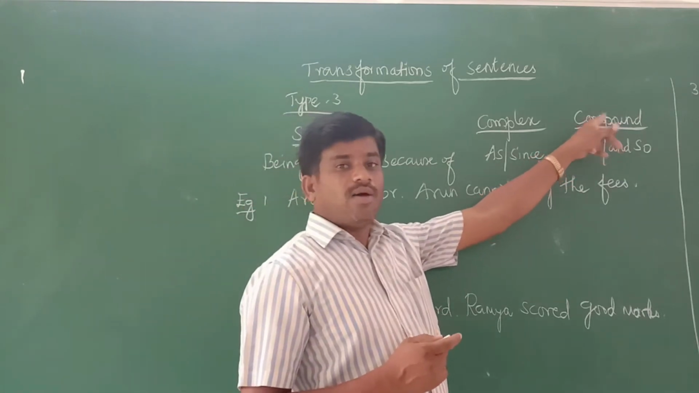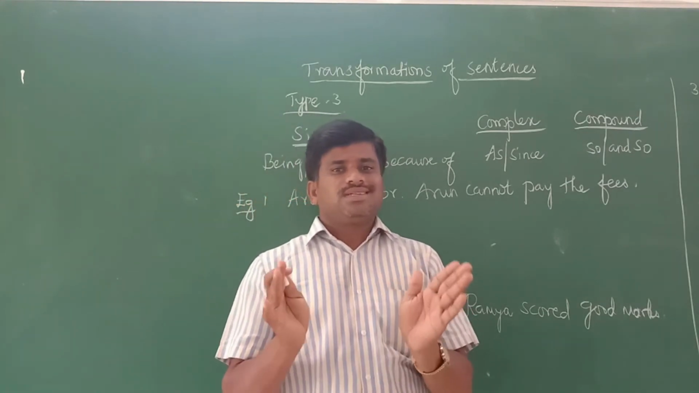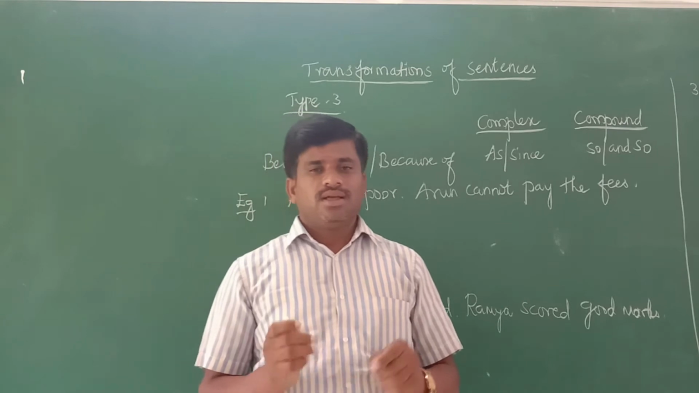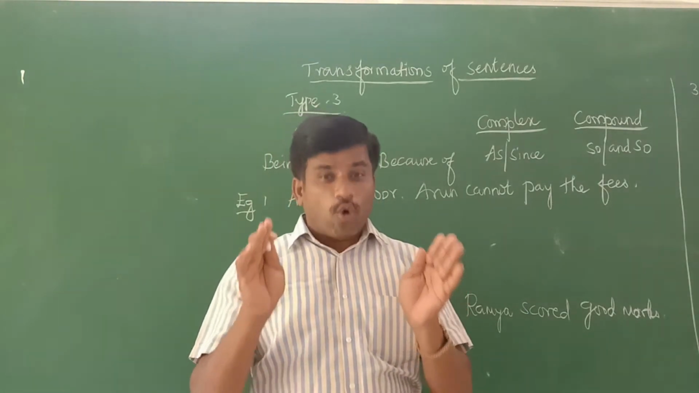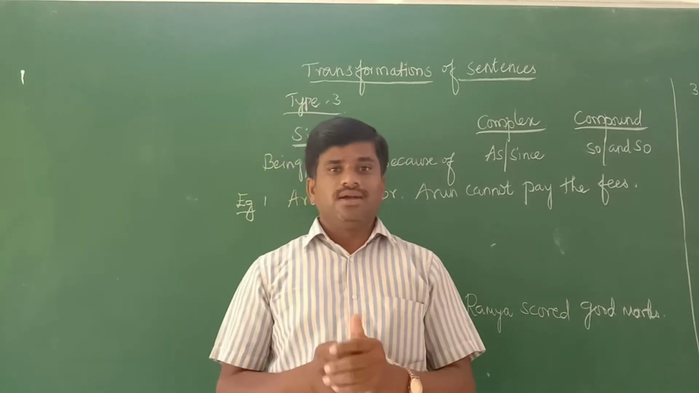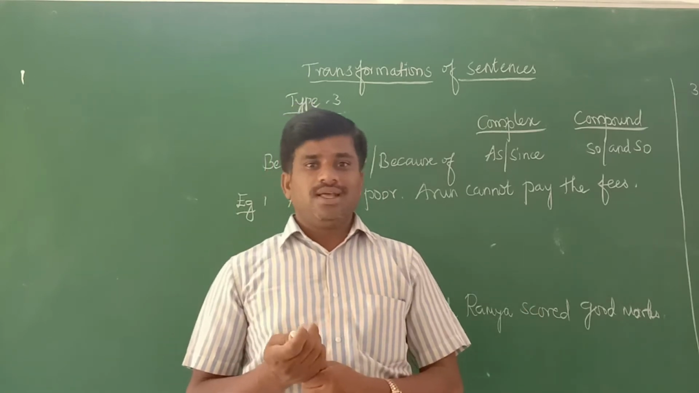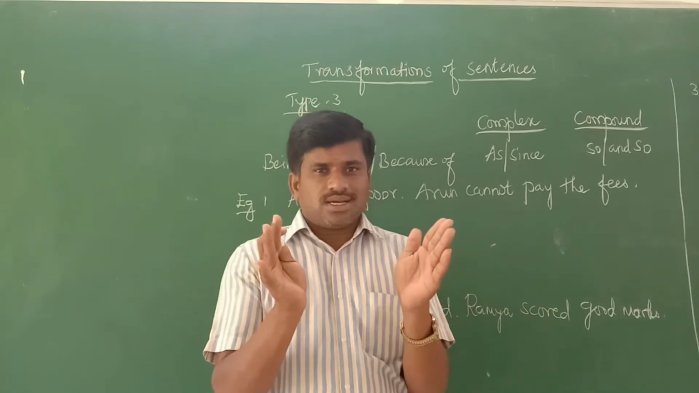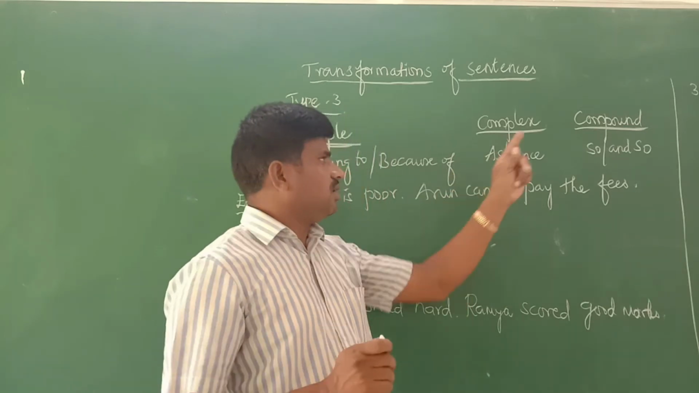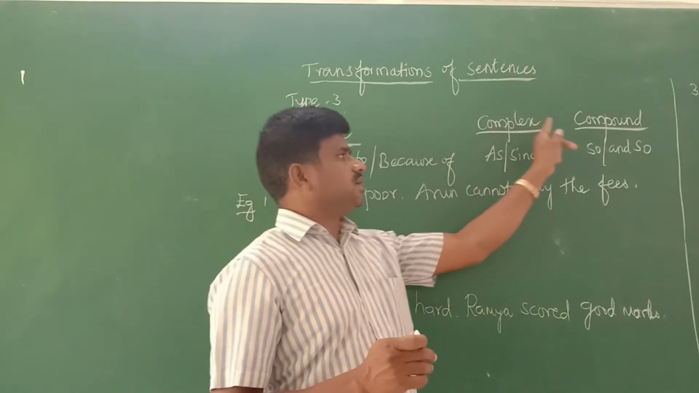Then what is called a compound sentence? It is a sentence with sentences connected or linked by a coordinating conjunction. The coordinating conjunctions such as and, so, then, but, these are all called coordinating conjunctions. Two sentences linked or connected by a coordinating conjunction, such sentences are called compound sentences. This is about the definition of simple, complex and compound.